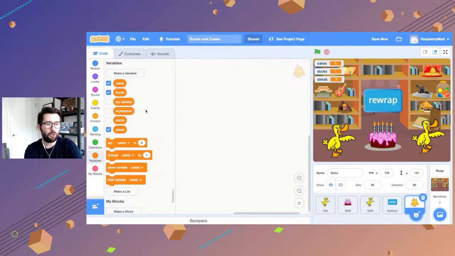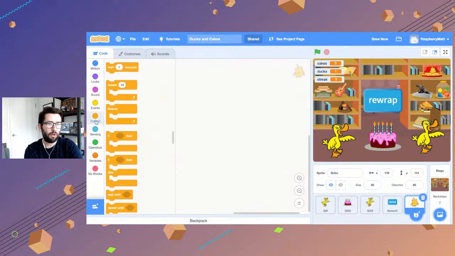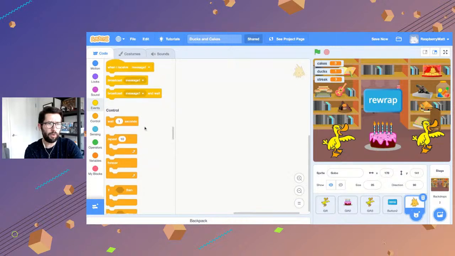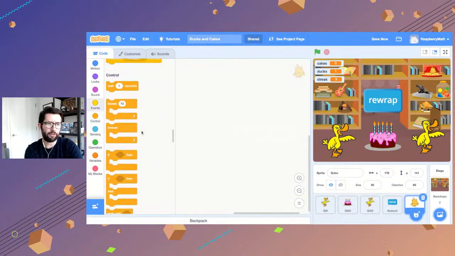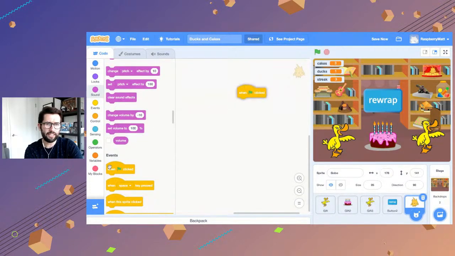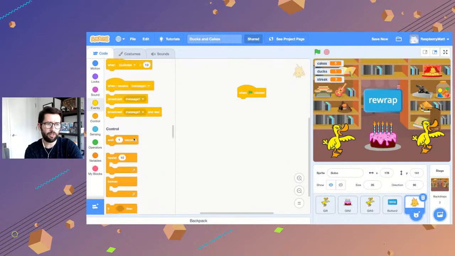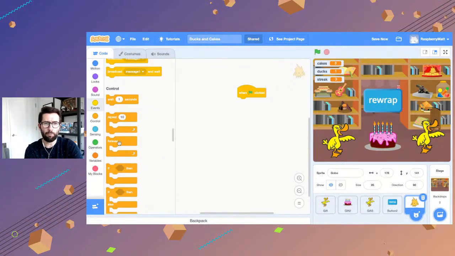What we want essentially is something just to happen forever. So I would take this when green flag is clicked, that was when things get started, and let's pull in a forever loop. This is a block where we can put stuff in and it'll keep doing something over and over again, okay?